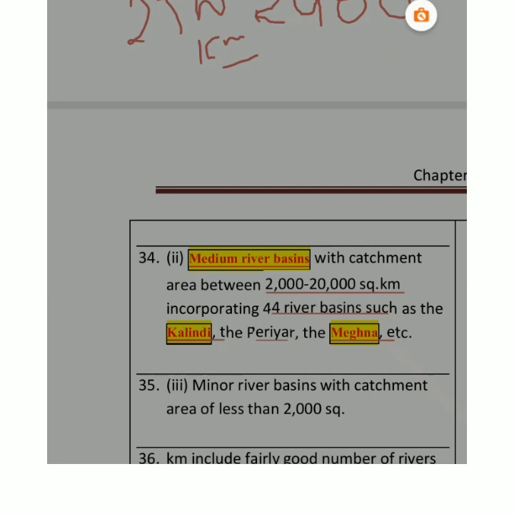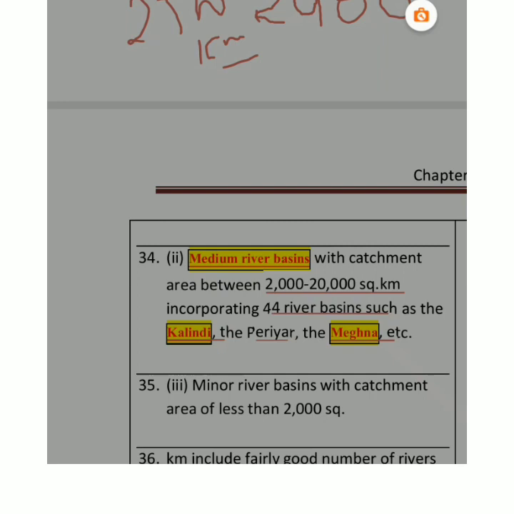Ravi, Beas, Jhelum, Chenab, and Satluj. These are the five main tributaries of the Indus, right? So the first river system which has been divided from this Shivalik or Indo-Brahma river, one system which started, is the Indus and its five tributaries, that is in the western part of India, right. So Pakistan mainly depends on the Indus.